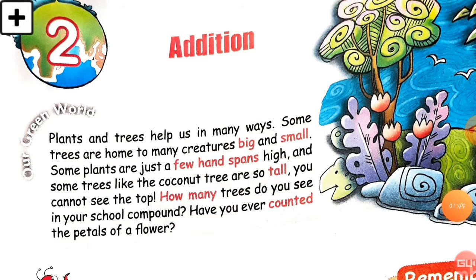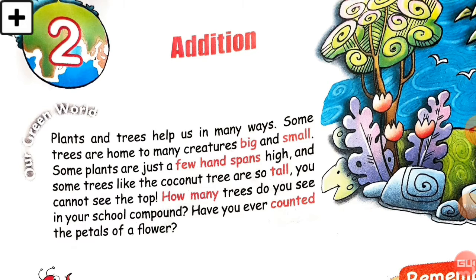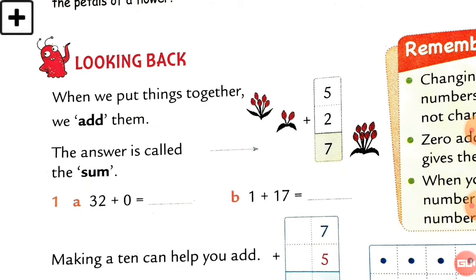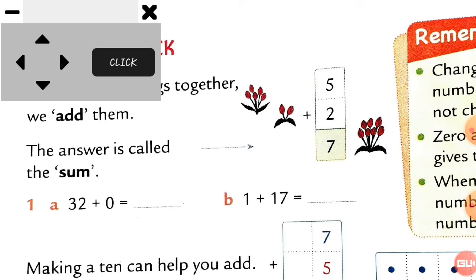Now this is the page of your textbook, chapter number 2, addition. See this, Looking Back. What does looking back mean? It means you already learned this in the first standard. Here you can see one column, 5 plus 2. There are 5 flowers and 2 flowers, so you put 5, the plus sign, and 2.